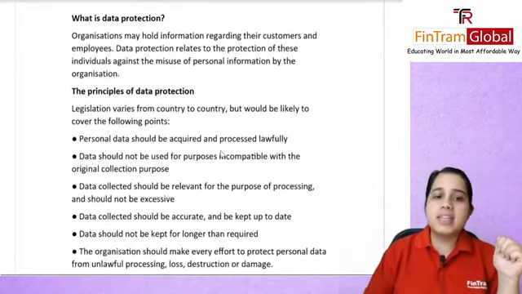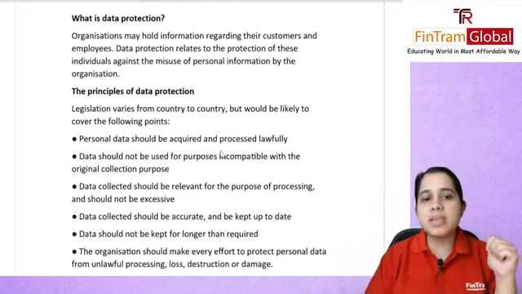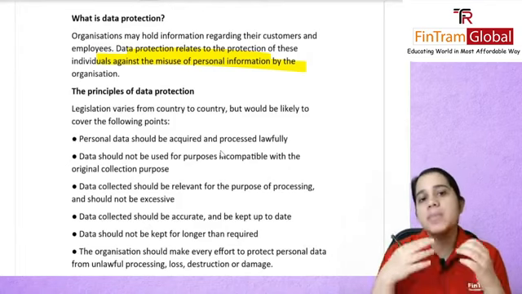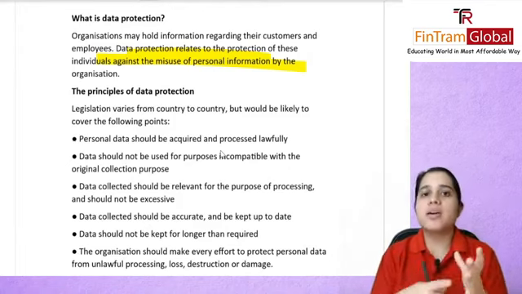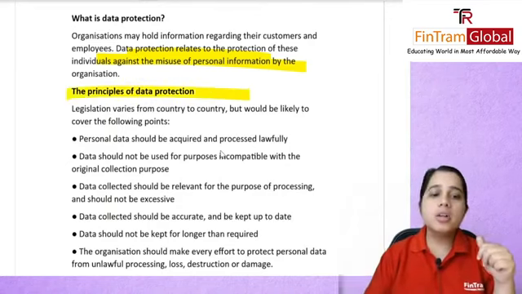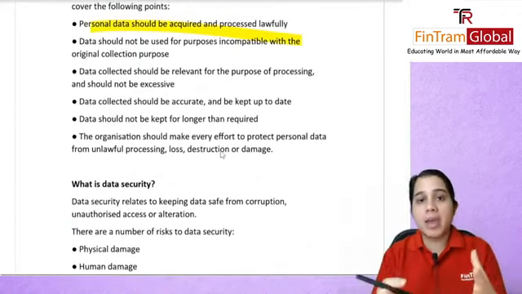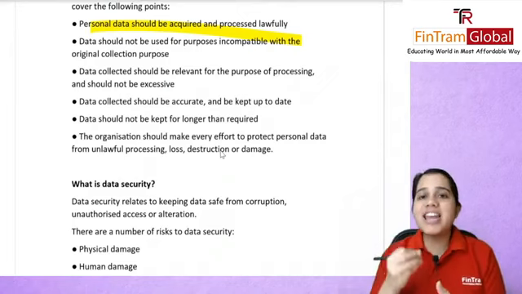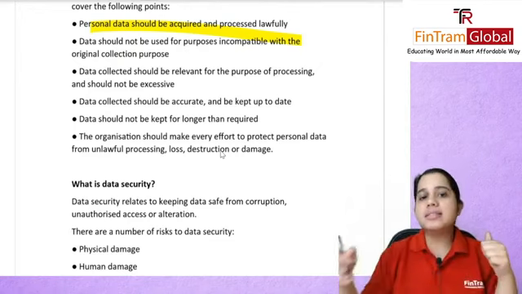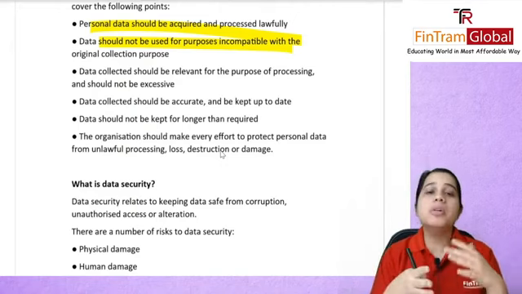Data protection: organizations of course hold a lot of information about customers and employees, and it is their responsibility to protect all of these individuals' data against misuse, like someone hacking or misusing their information. What were the principles of data protection? That personal data should be acquired and processed lawfully. So if I am acquiring any data of an employee, I should be acquiring it lawfully. That person has given me consent that yes, I can use all of their details. This data should not be used for any purposes which are incompatible with the original purpose.